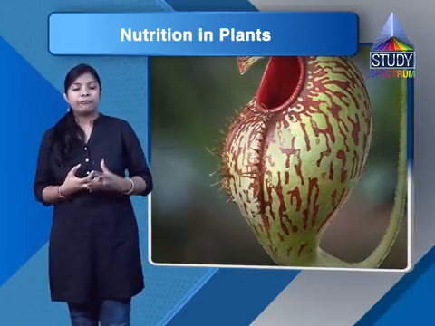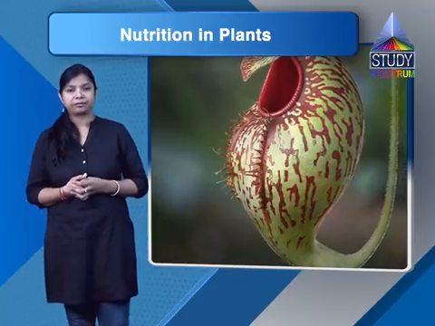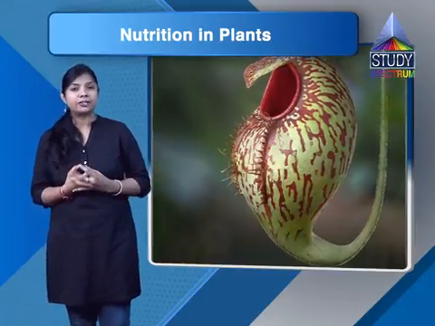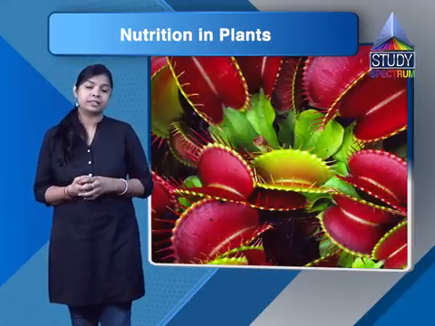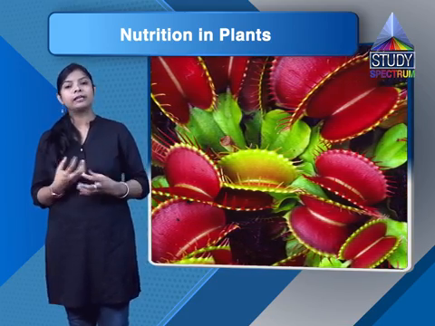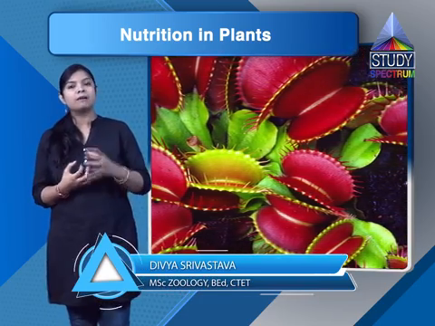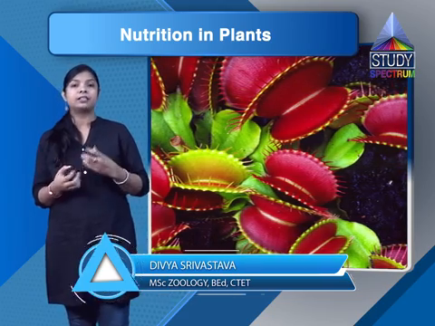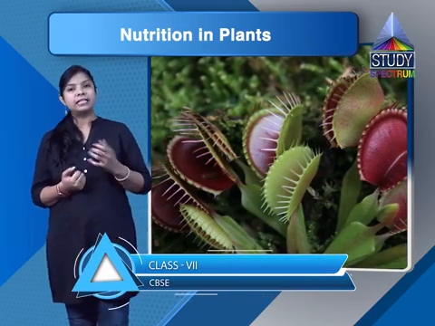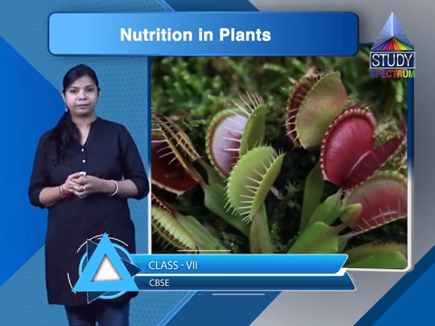But where these plants grow, that soil is deficient in nitrogen. So because of that, they take their nitrogenous substance from these insects. So what happens there? The leaves of these plants are modified in some structure, and they secrete juices, and when insects come to these juices, the insect gets digested and the plant completes its nitrogenous requirement from the insects. So because of that, we can also say that they are partially heterotrophic.